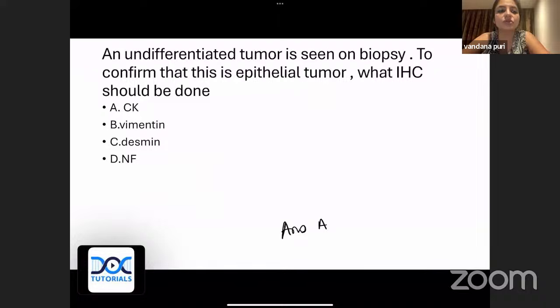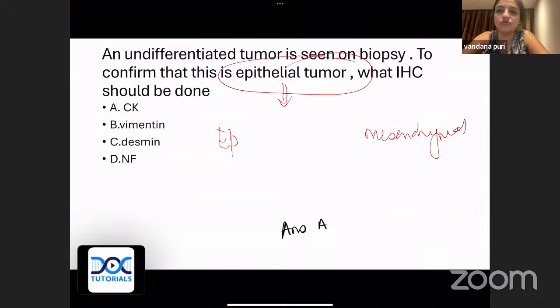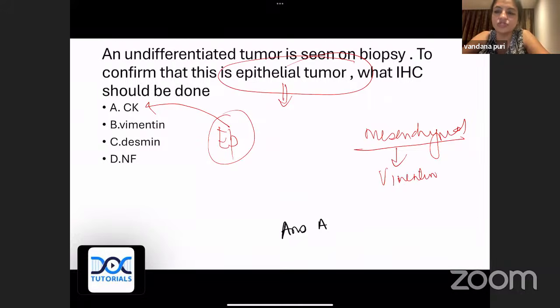Okay, now coming to this, an undifferentiated tumor is seen on biopsy. To confirm this is an epithelial tumor, which IHC should be done? So remember your intermediate filaments. Remember the rule of life: we have epithelial tumors and mesenchymal tumors. Epithelial tumors are always positive for cytokeratin. So whenever we have a poorly differentiated tumor, we have to identify it with cytokeratin. Whenever we have a mesenchymal tumor, it is usually always vimentin positive.